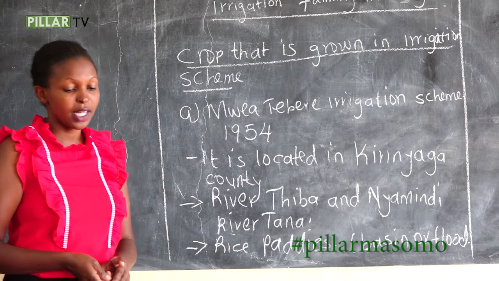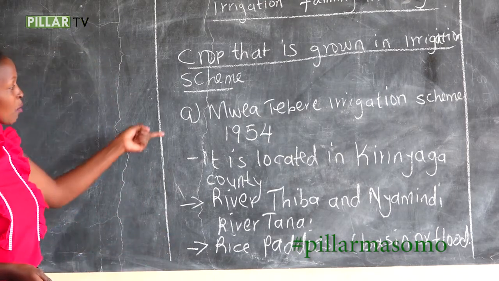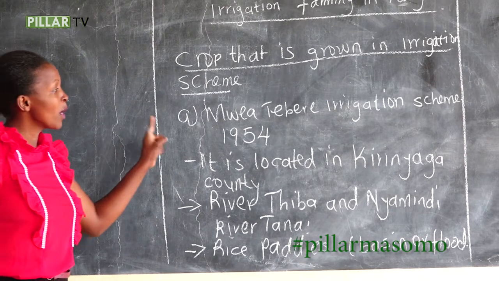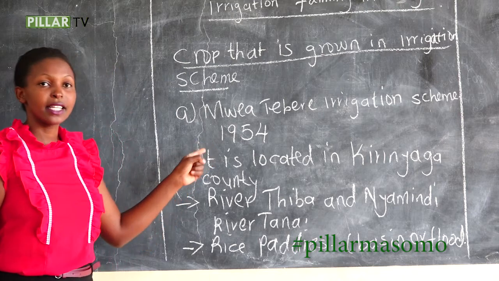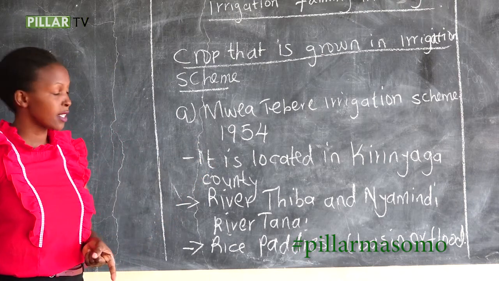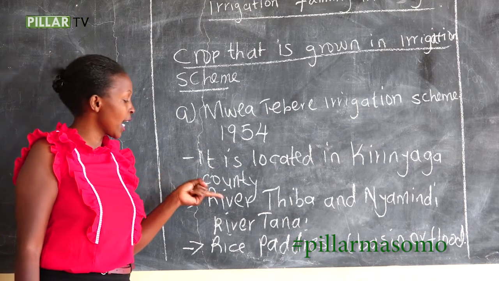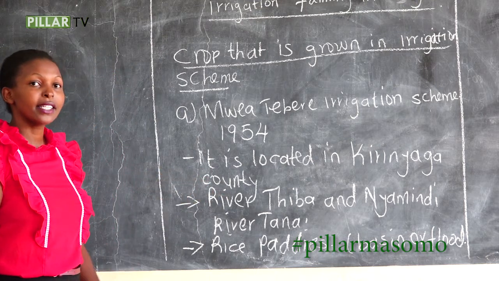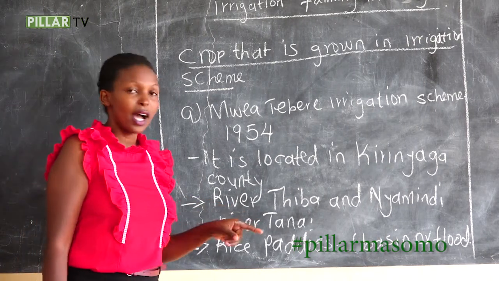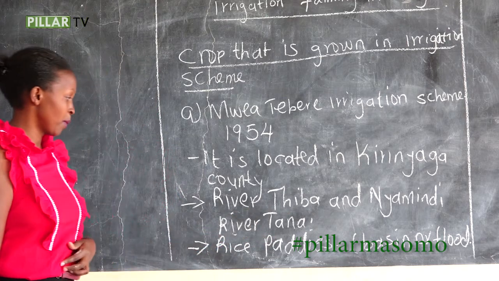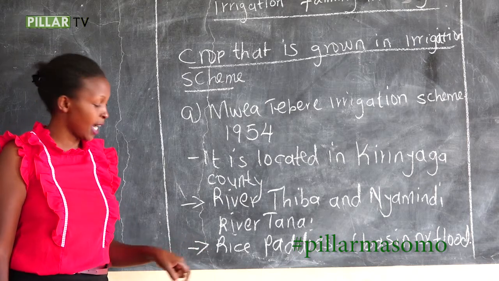I'm going to repeat about crops grown in the irrigation scheme, which is Mwea. We have said Mwea irrigation scheme started in 1954, and it is the oldest scheme. It is located in Kirinyaga County, and it gets its water from two rivers, River Thiba and River Nyamindi. These are tributaries of River Tana.